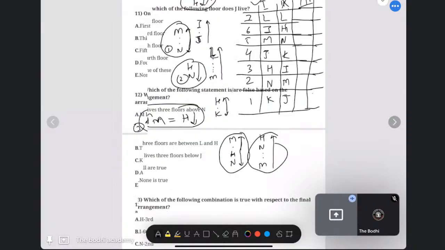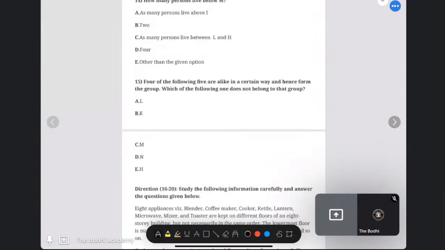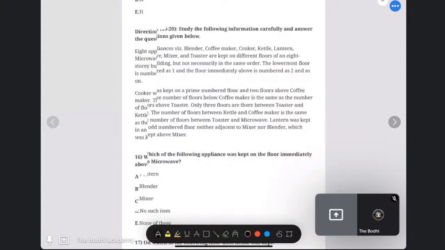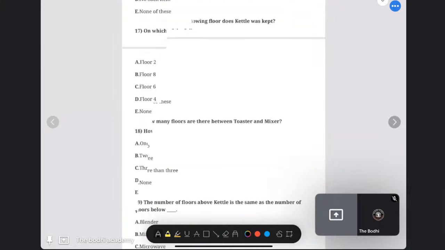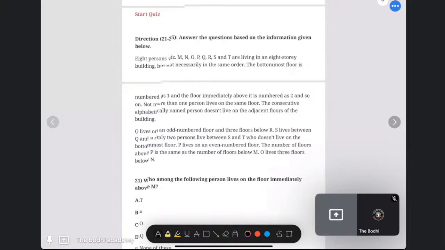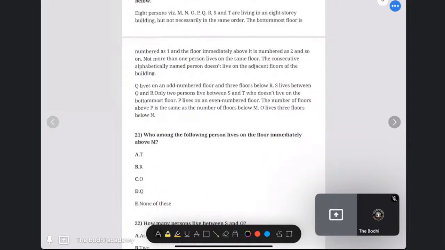Or take a screenshot. Take a screenshot of this one. Okay. We will take up this question. The questions of set number 3 and set number 4 will be homework for you.